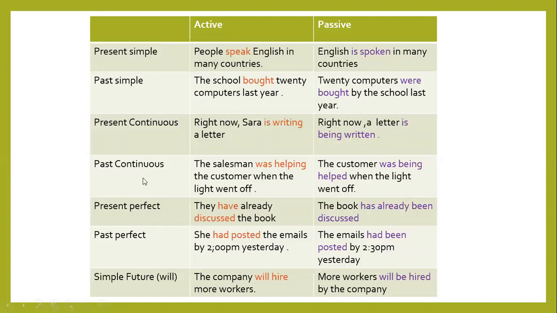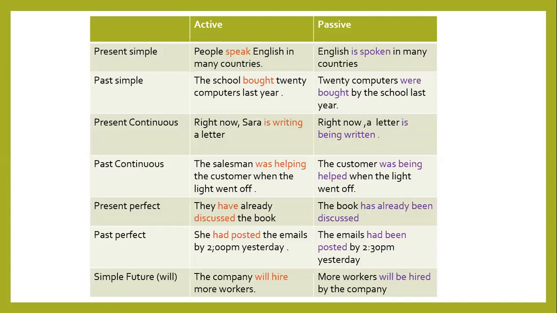Past continuous. The salesman was helping the customer when the light went off. The customer was being helped when the light went off. The customer, the object, the one who receives help from the salesman, now it is the subject, was being helped. Notice was is already there in the sentence, but we always need to think about agreement. So here, because it's one customer, we use was. But if customers, we use were. And being should also be there.